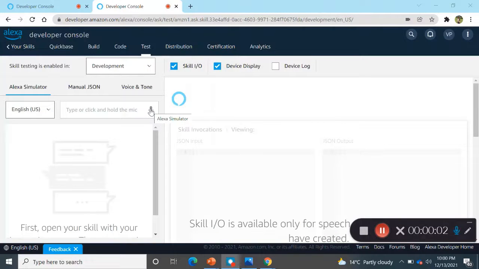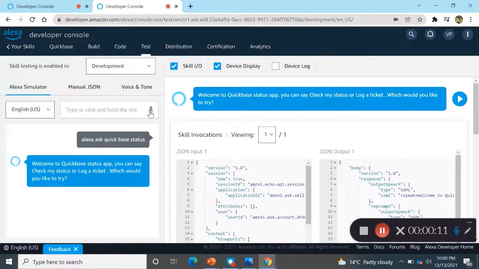Integration with Alexa. Alexa, ask QuickBase status. Welcome to QuickBase Status app. You can say check my status on login tickets. Which would you like to try out? Check my status 21.